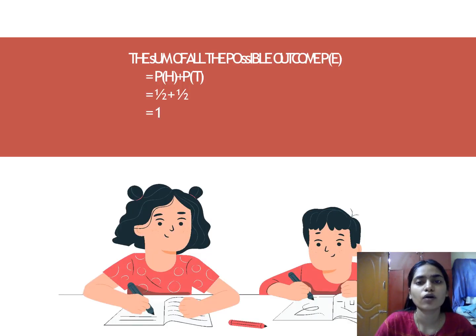Here, the sum of all the possible outcomes, as I said earlier, the probability of getting a head plus the probability of getting a tail is going to be 1. 1 by 2 plus 1 by 2 is going to be 1.